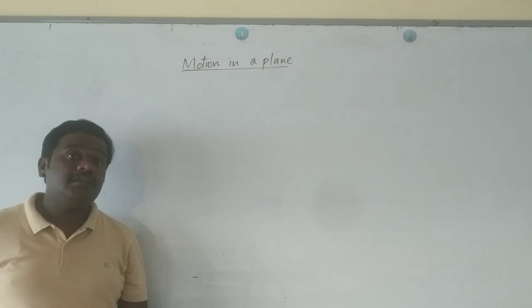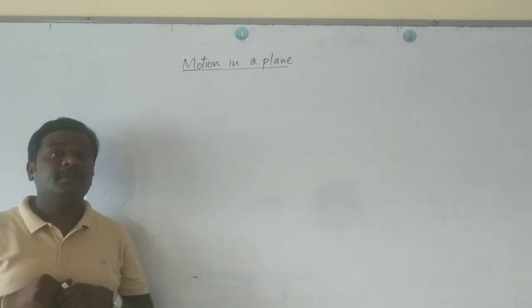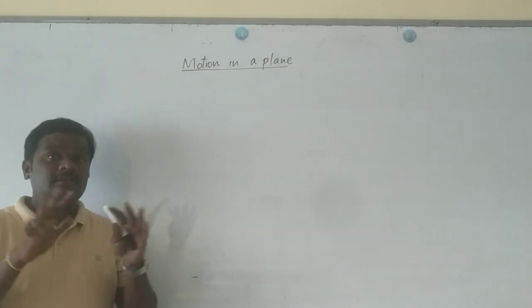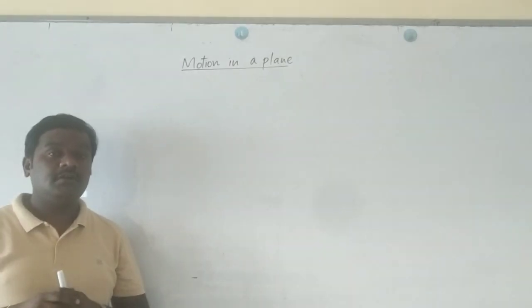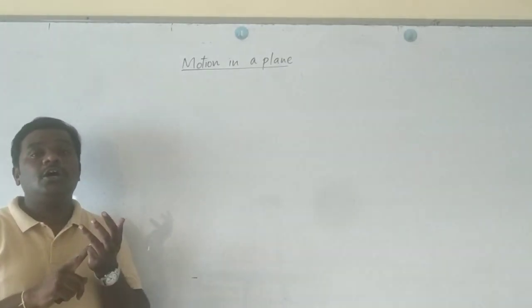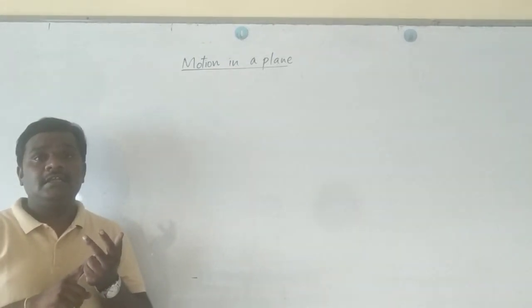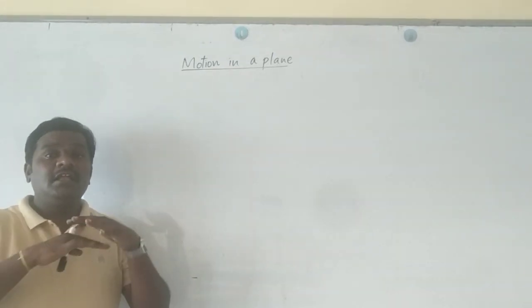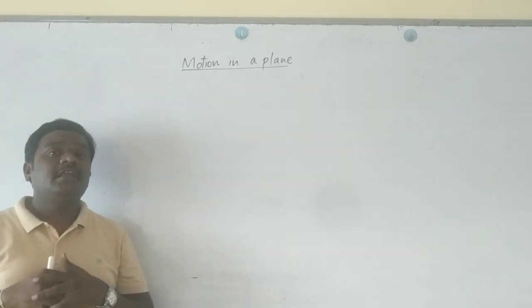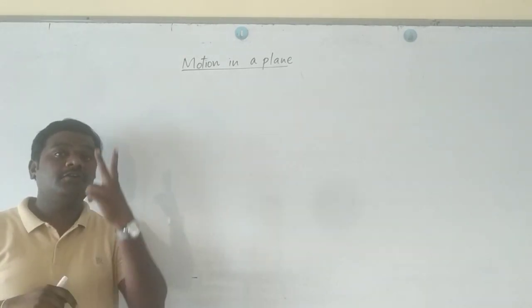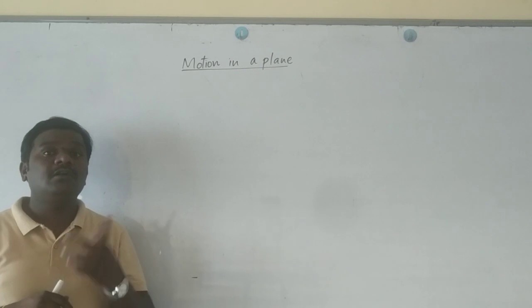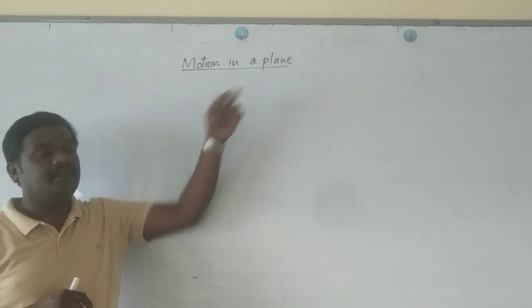If the same body is moving in a plane, then the parameters linked with the motion, such as how much distance it covers, how much velocity it has, and what its acceleration is, can be calculated with the help of a two-coordinate system. That coordinate system can be called a plane.